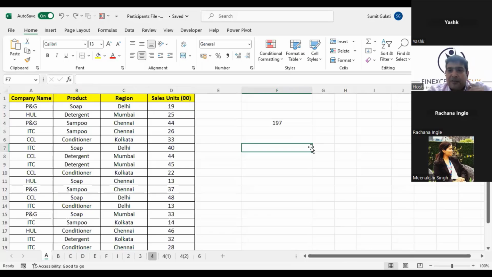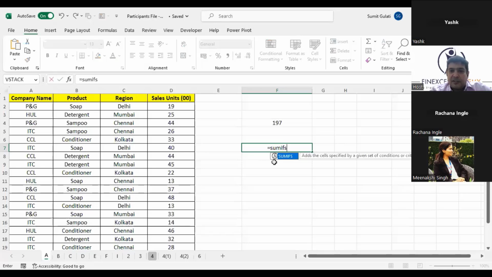Whenever you have more than one criteria, we use a function which is SUMIFs. Avantika, I did not ask how many times. I said how many total number of units were sold. The moment you say how many total number, that means you need to add these up. So it is SUMIFs, right? In SUMIFs, the first thing it will ask you is the sum range, that means where I have to add eventually. The final addition has to happen where? I have to add the sales units, so I'll select the sales till this point.